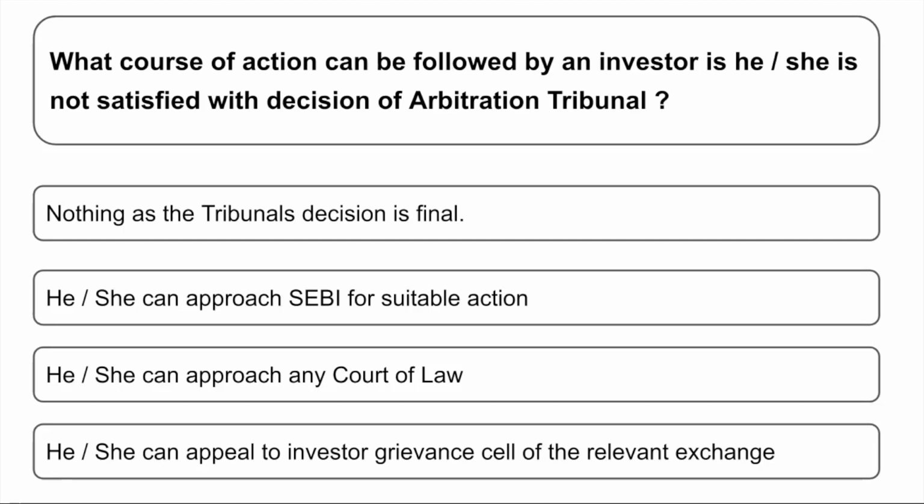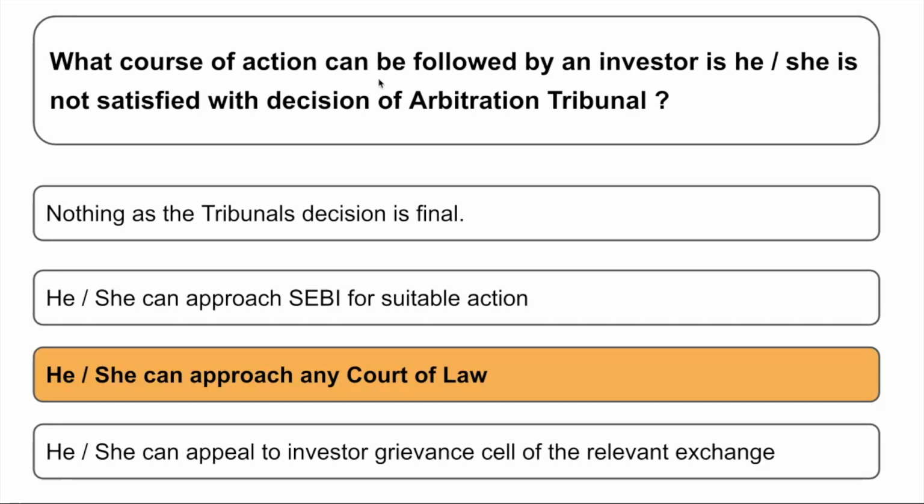The options are: A. Nothing, as the tribunal decision is final. B. He or she can approach SEBI for suitable action. C. He or she can approach any court of law. D. He or she can appeal to the investor grievance cell of the relevant exchange.